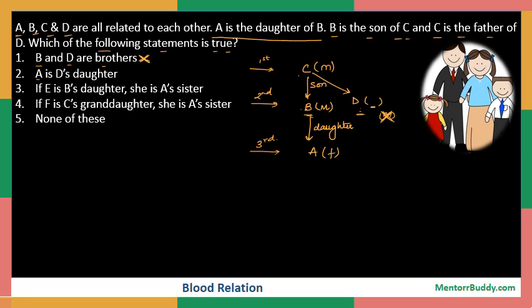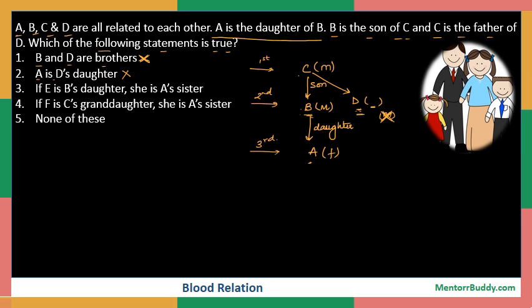Next statement says, A is D's daughter, which absolutely looks wrong because A is B's daughter and B's sibling is D, and thus A cannot be D's daughter. So this statement also is wrong.